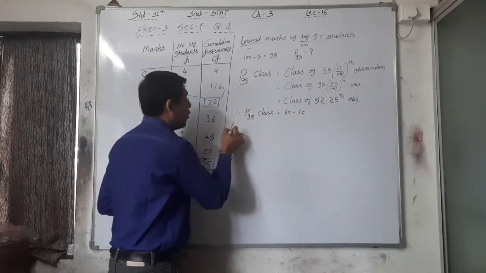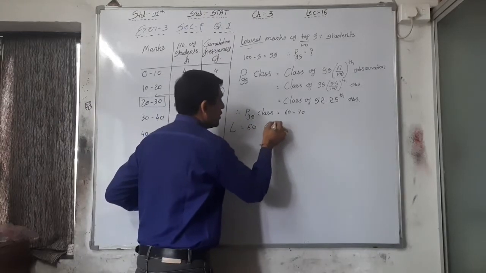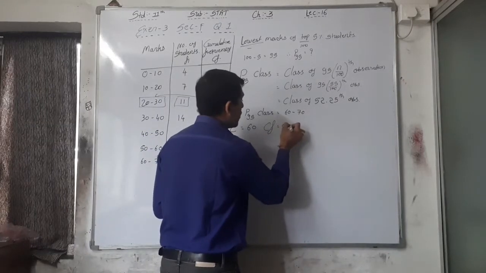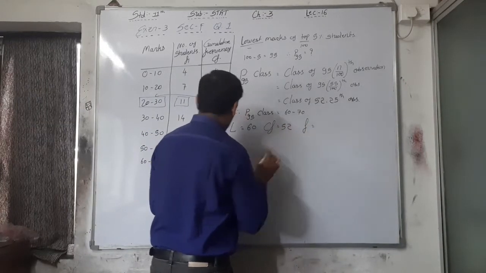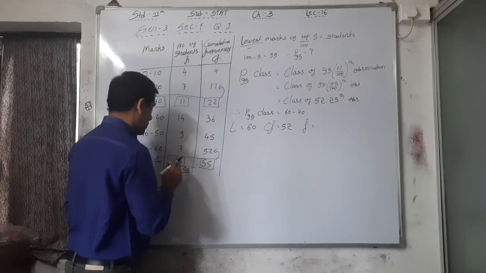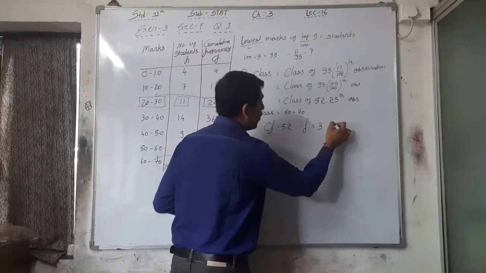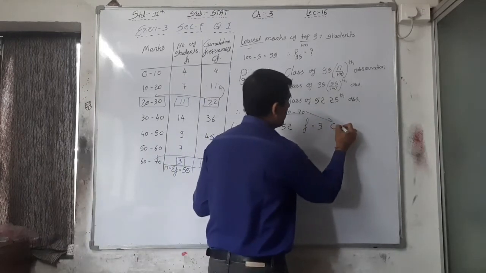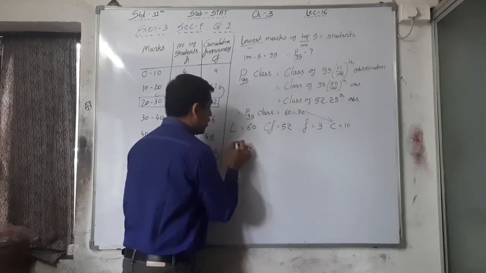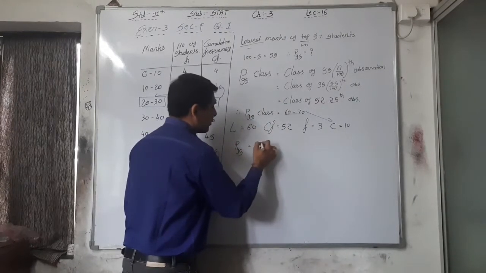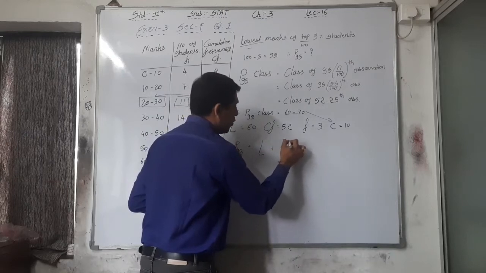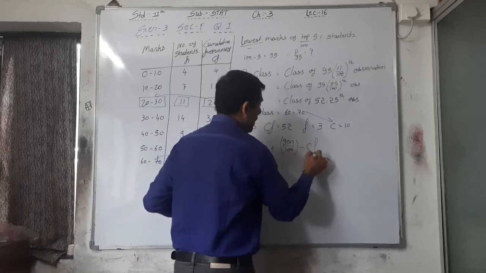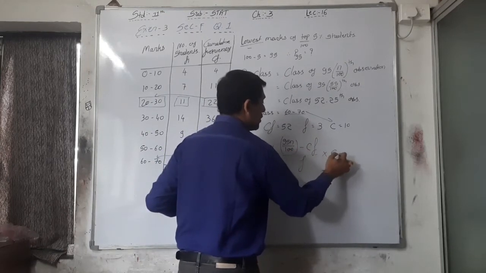Right? So for that, what is your L? 60. What is your CF? Previous class frequency, cumulative frequency, that is 52. What is your F? 3. And what is your C? 10. So here just put the value of P95. L plus 95 n by 100 minus CF upon F into C.